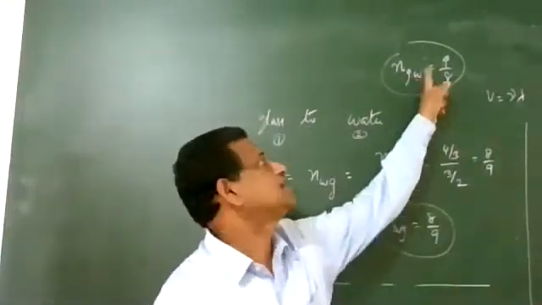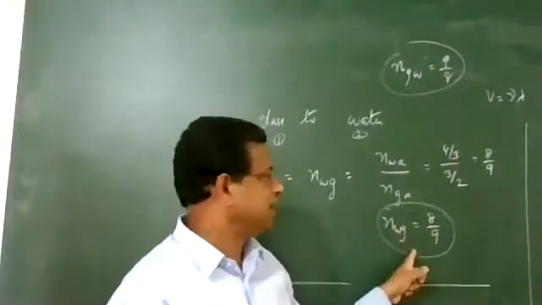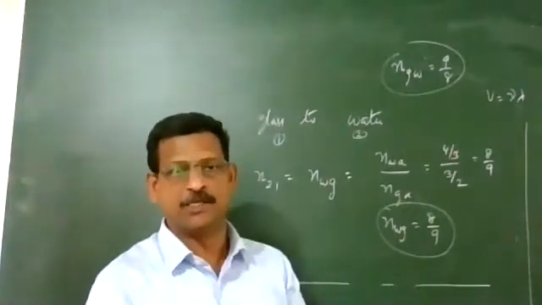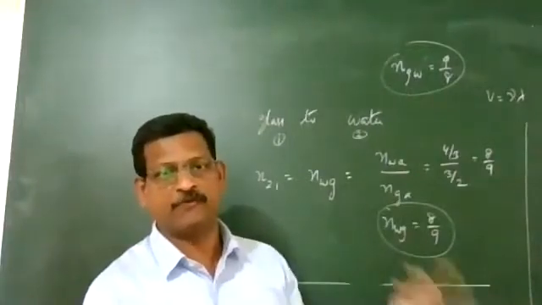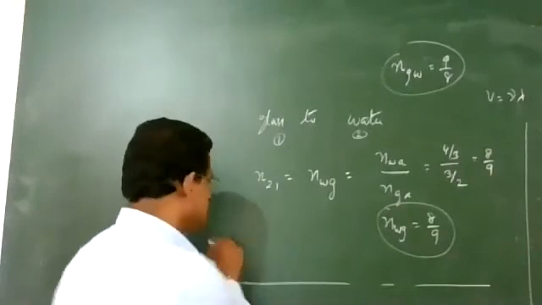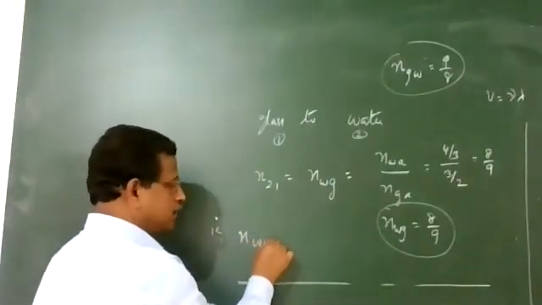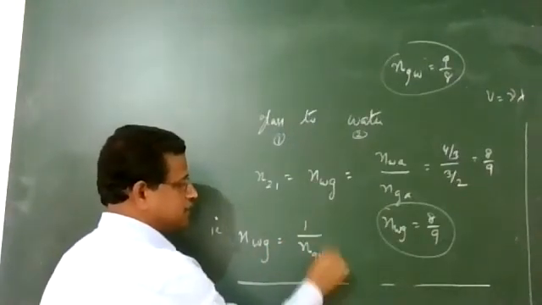Glass with respect to water is 9 upon 8, water with respect to glass is 8 by 9. So you can make a reciprocal relation. If you get 1 to 2, you can find the refractive index from 2 to 1 by taking the reciprocal value. Refractive index of water with respect to glass is the reciprocal of refractive index of glass with respect to water.